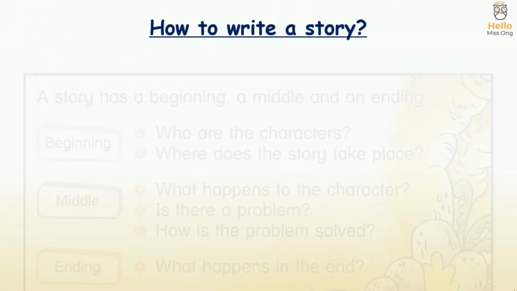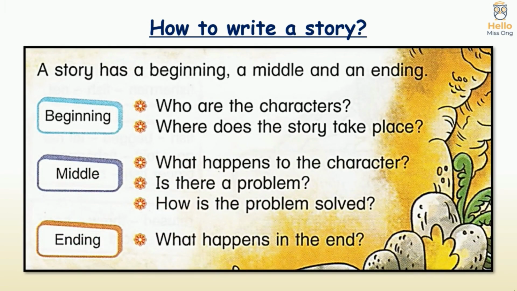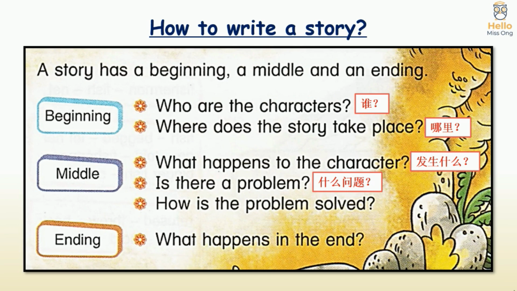How to write a story. A story has a beginning, a middle, and an ending. For the beginning, we can write who the characters are and where the story takes place. For the middle, we write what happens to the character, whether there is a problem, and how the problem is solved. And for the ending, we write about what happens in the end.